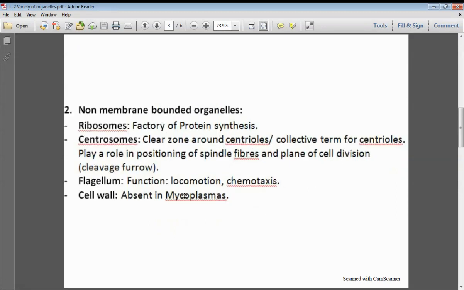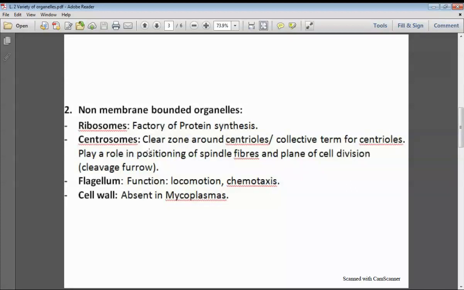Next, the second category will be of non-membrane bounded organelles, which are without a membrane, and number one is the ribosomes, which are the factory of protein synthesis. All these organelles will be discussed in detail in the next lectures, inshallah. We are just taking an overview at this stage.